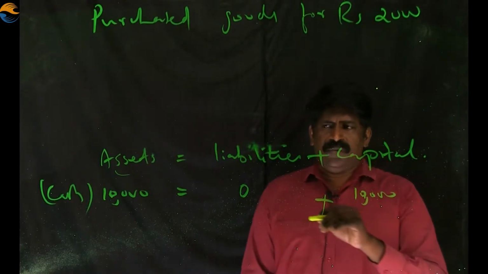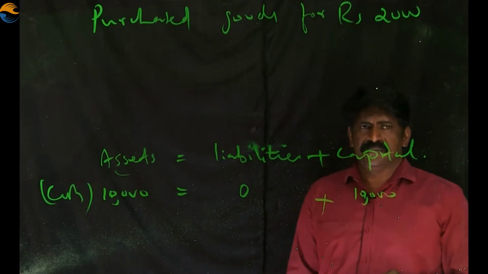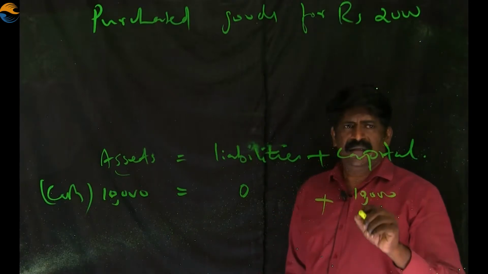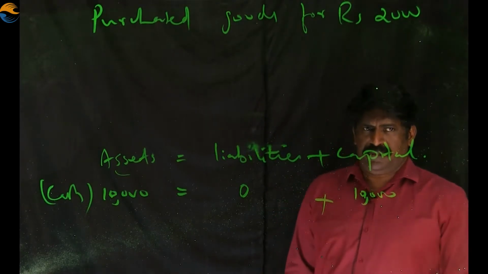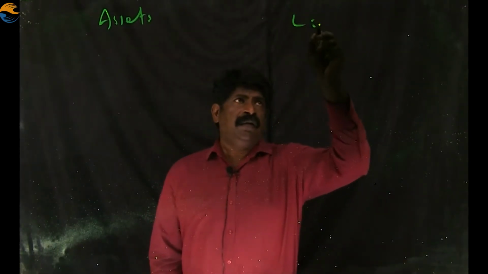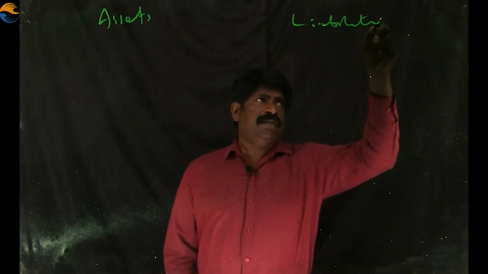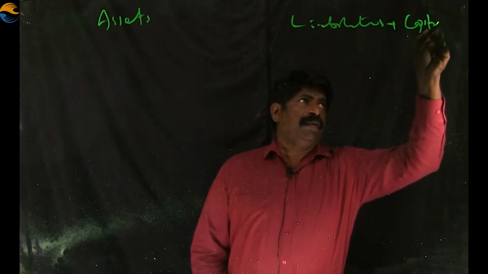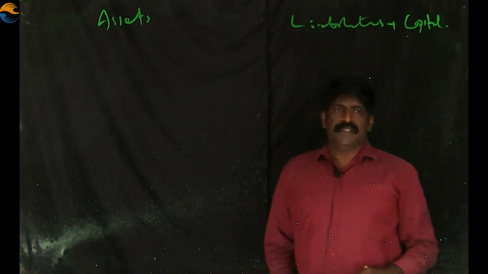From the point of view of the accounting equation, when we purchase goods, those goods will be called by another name, stock. Then liabilities, capital. This equation.